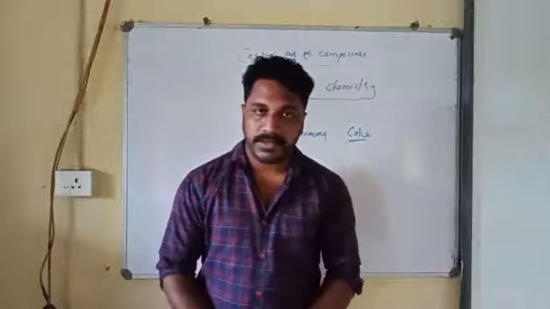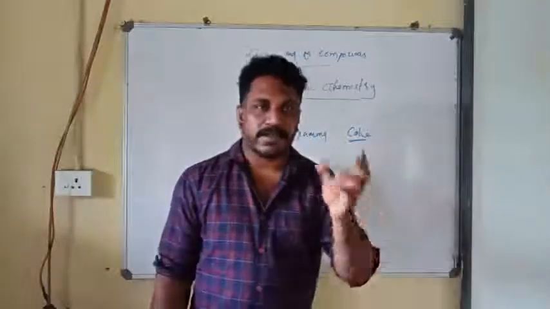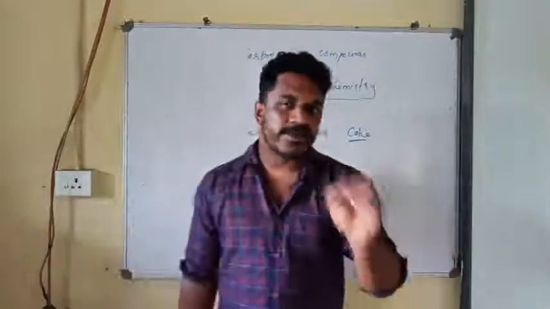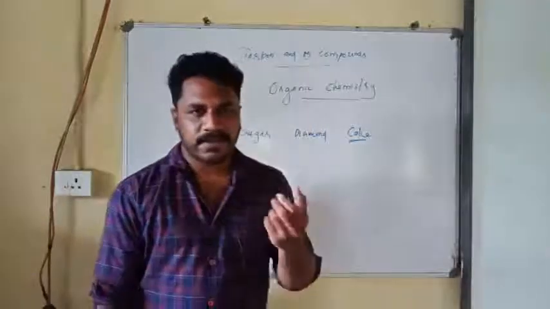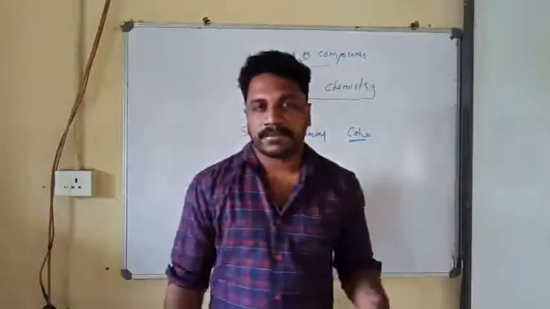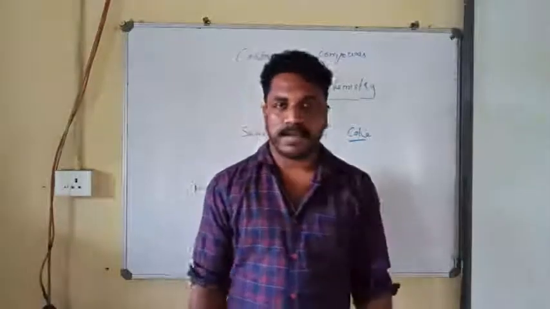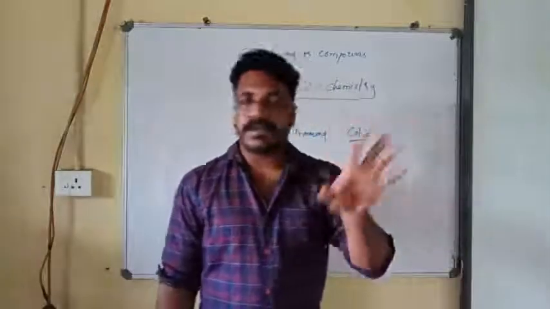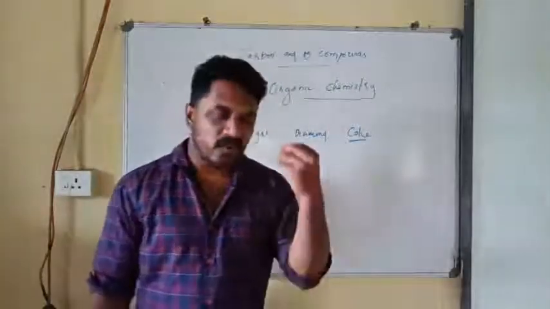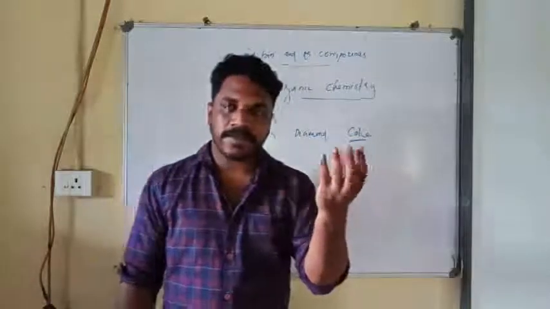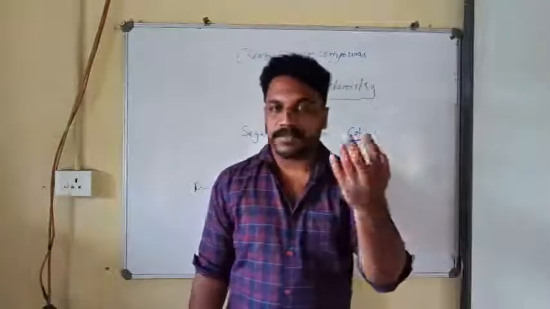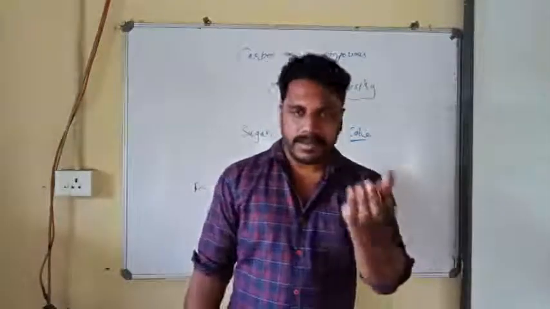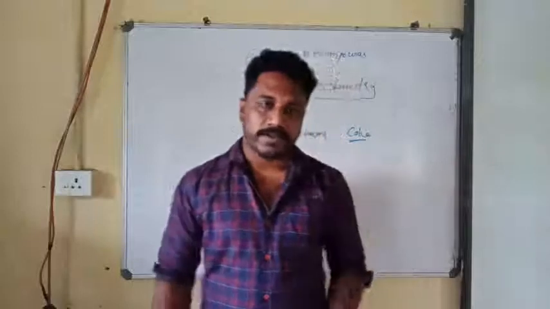Have you understood? But one more thing you should understand, our earth crust consists of only 0.2% of carbon containing compounds, a very little amount, and also the atmosphere consists of very little carbon containing compounds, that is 0.03% of carbon dioxide, and carbon monoxide gas also will be there.